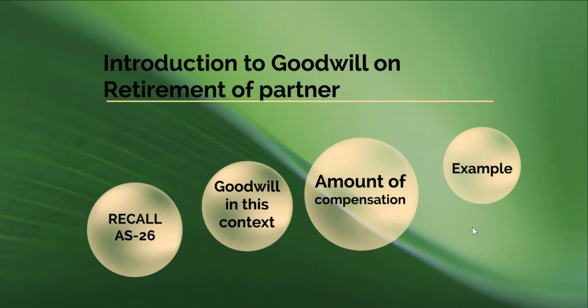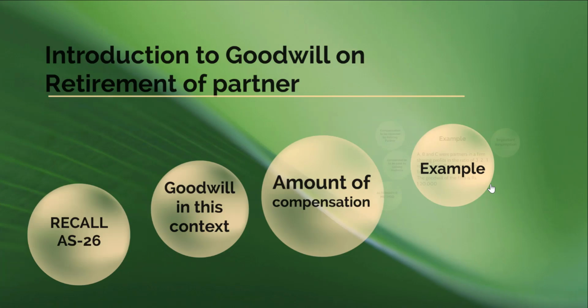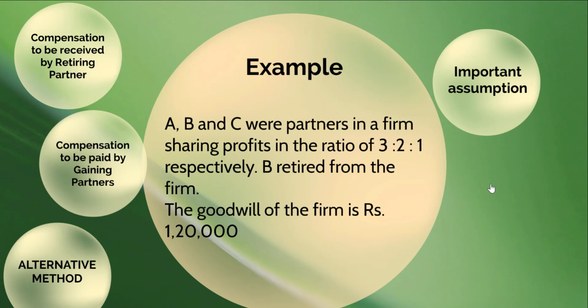Let's learn to calculate the amount of compensation that has to be received by the retiring partner and the amount of compensation that has to be paid by the gaining partner with the help of an example. Let's say A, B and C are partners in a firm sharing profits in the ratio of 3:2:1 respectively.